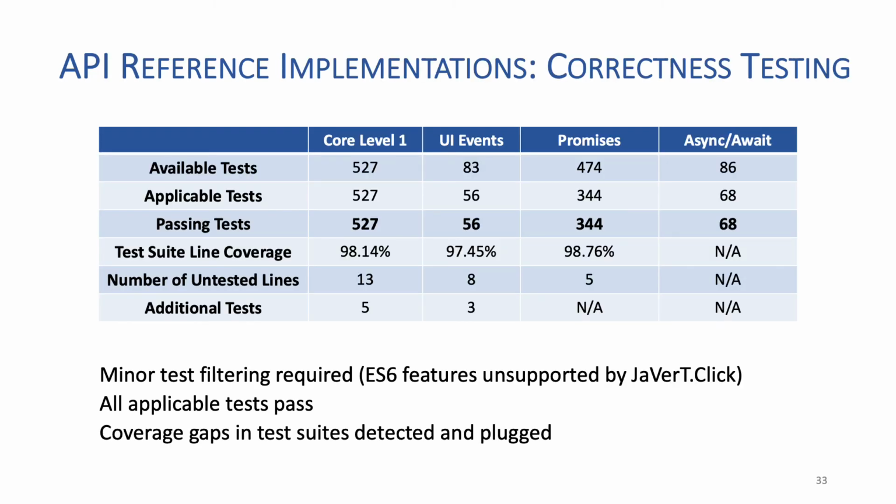This table shows the results obtained when testing our reference implementations against their respective official test suites. For each API, we show the number of available tests versus applicable tests. We had to filter some tests that use features that we currently do not support. For instance, for async-await, we filter out 14 tests that use ES6 default arguments and 4 that use ES6 generators. For all the 4 reference implementations, we pass all the applicable tests.